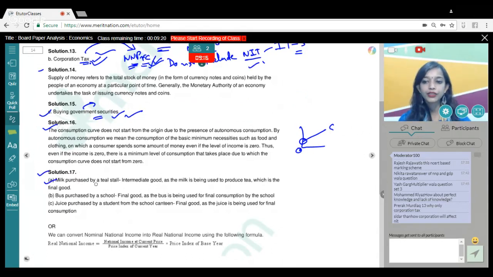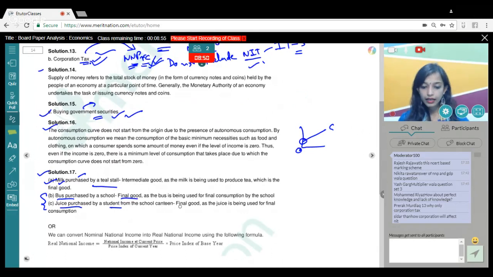So obviously, milk purchased by a tea stall is an intermediate good because milk is being used to produce some other final good. So milk is an intermediate good here. But in the other two options, that is the bus purchased by a school and juice purchased by a student from the school canteen, we know both these goods are being used for final consumption purpose, right? Not to produce something else. Therefore, these are final goods.